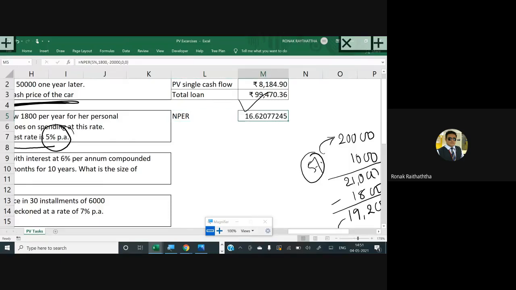16.62 periods. So in this many number of years, Miss Vaishali, your entire amount of 20,000 would be consumed. Not 19,200, sorry, 20,000.